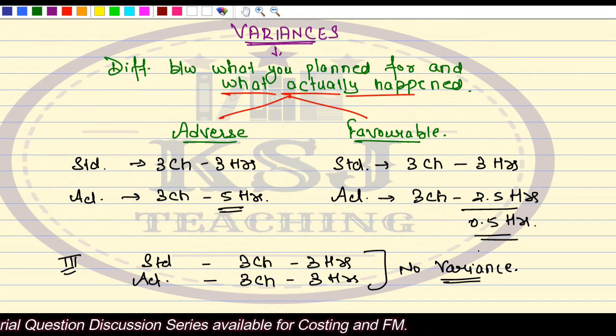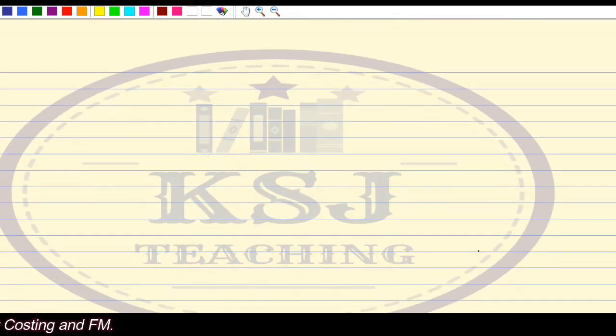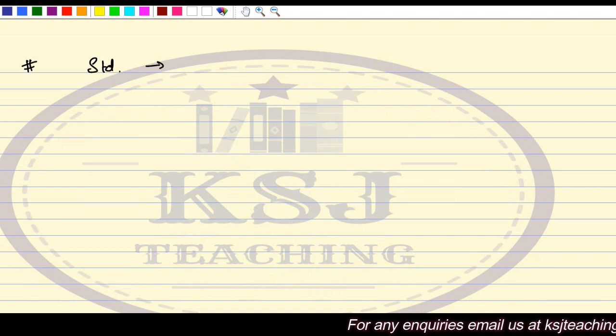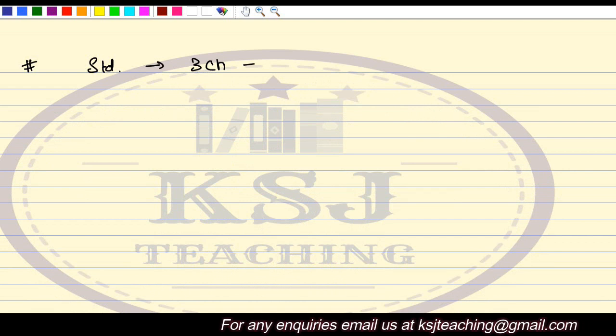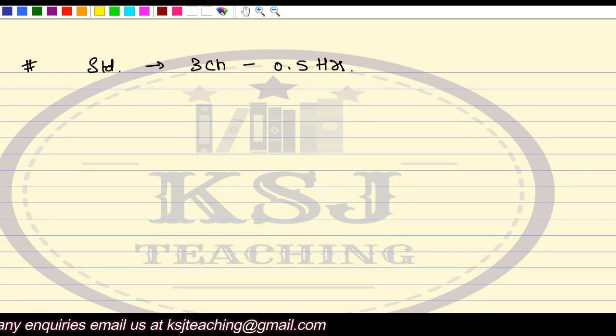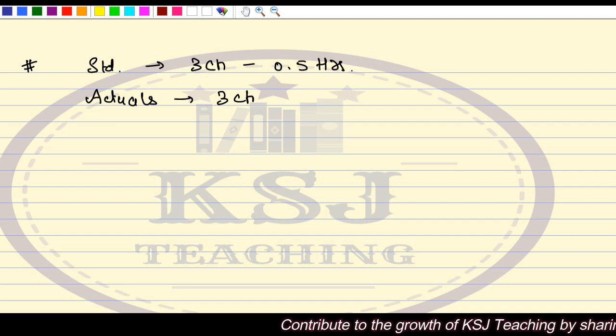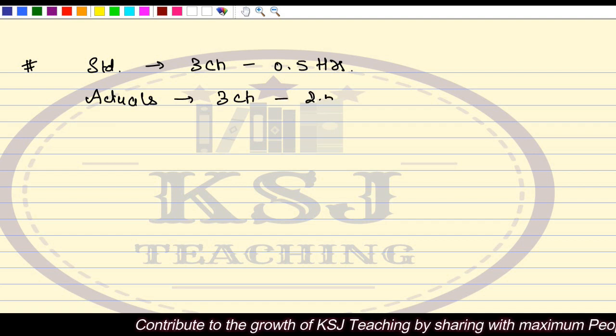Now one very important thing in this case. Say you are setting the standard that you will cover 3 chapters of costing in 0.5 hours, that is, in 30 minutes. You are setting the standards for yourself, but what actually happened is that you are covering 3 chapters in, say, 2.5 hours.